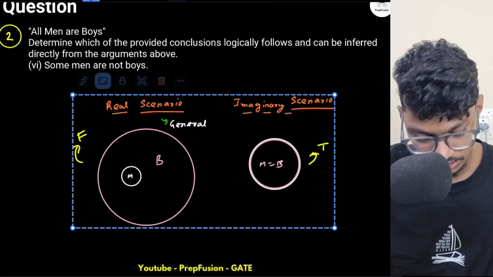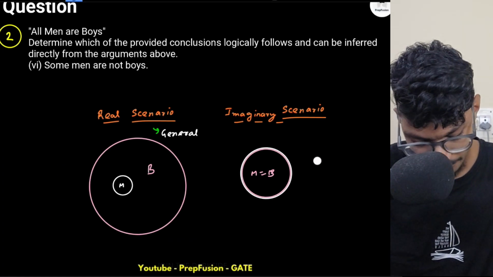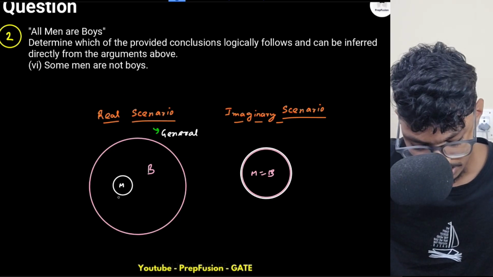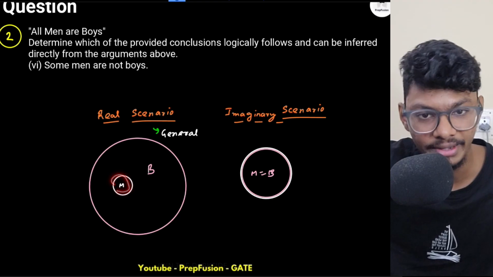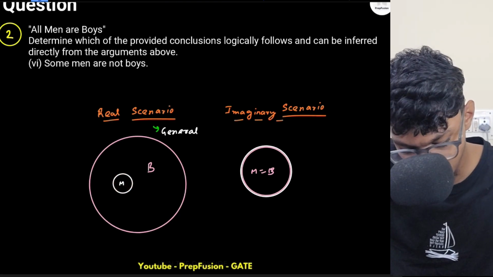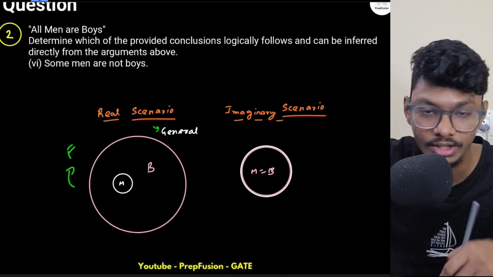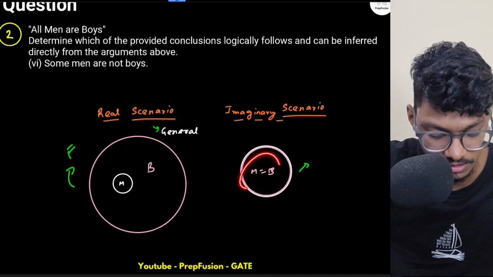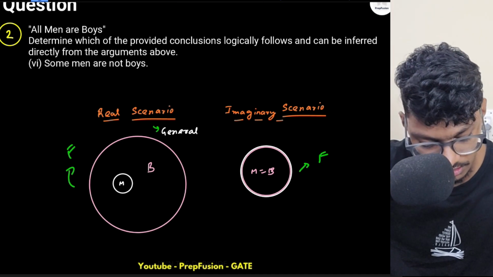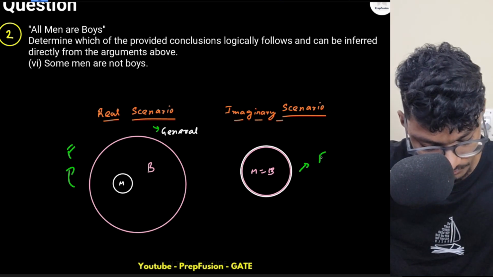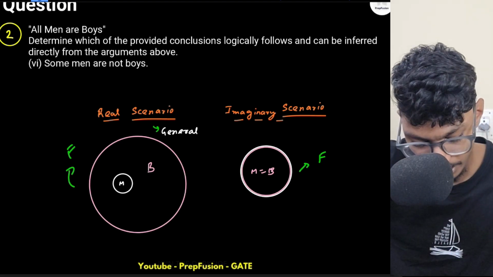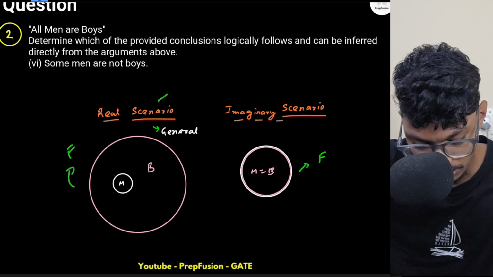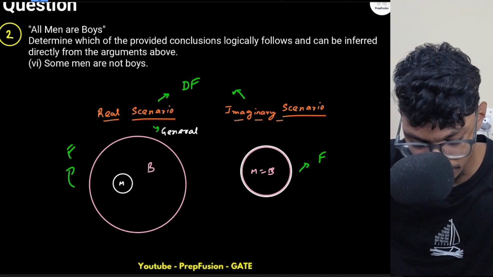Some men are not boys. Again, look at the picture and tell me which will follow this conclusion. Some men are not boys. Here, all men are boys, right? Men is included in the boys. It is not possible. So according to this picture, the conclusion is false. According to this picture, again it is saying some men are not boys, and this is false. If both are false, then I can definitely say it will be a definitely false statement.